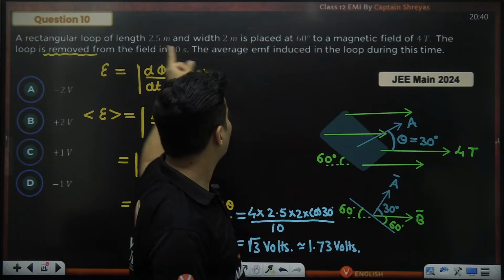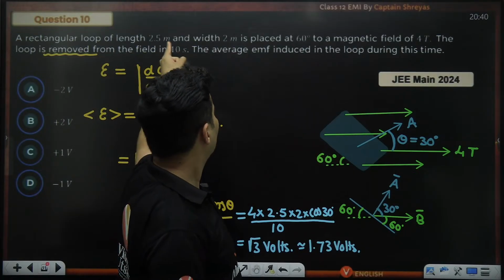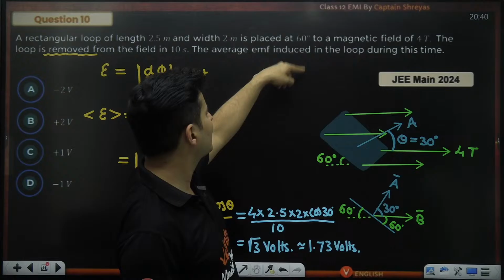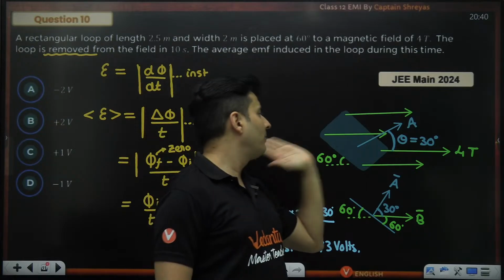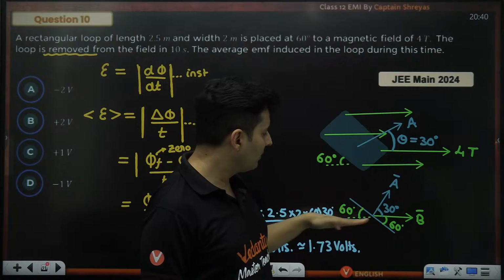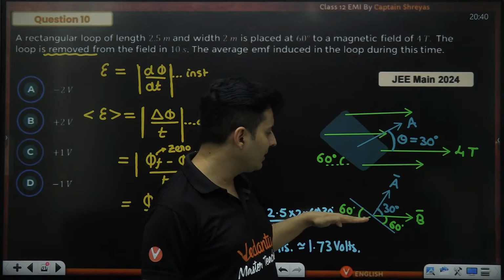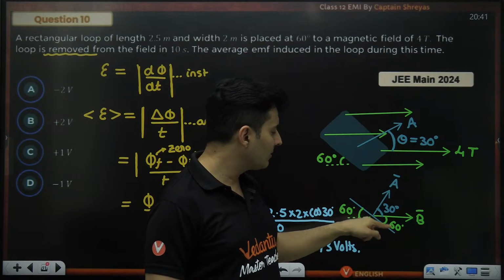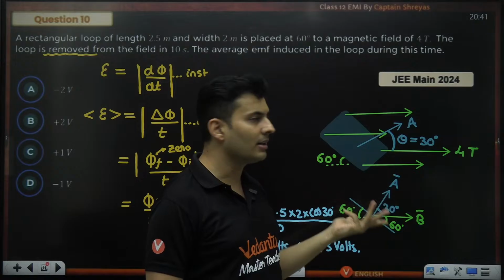So the coil mentioned is placed at an angle of 60 degrees to the magnetic field. So the plane of the coil is at 60 degrees. So if you see the side diagram, the plane of the coil is at 60 degrees with the magnetic field. So if this is 60, this is 60, this is 60, the area vector will make 30 degrees.